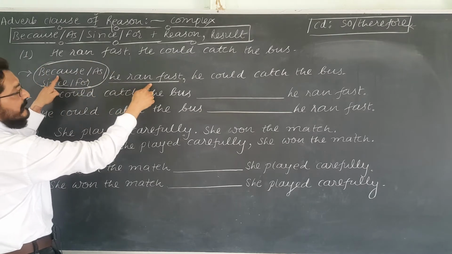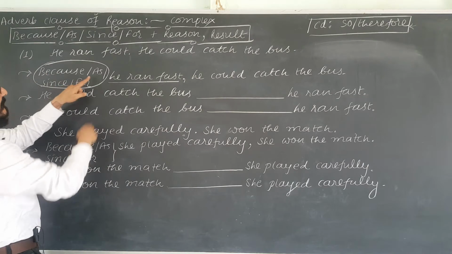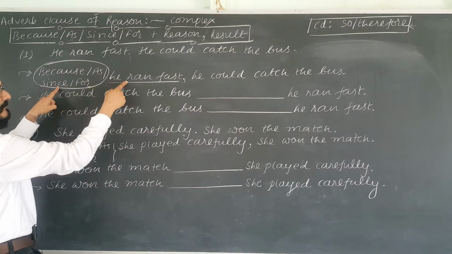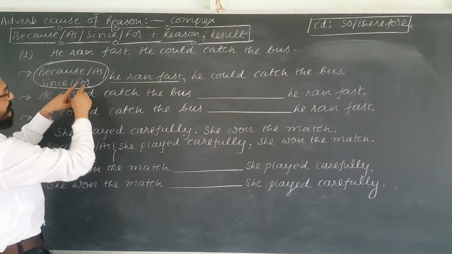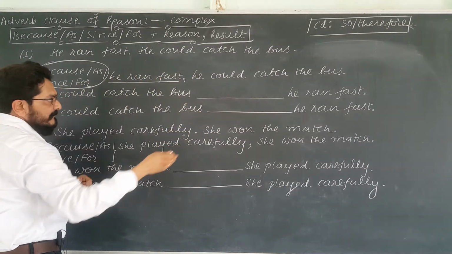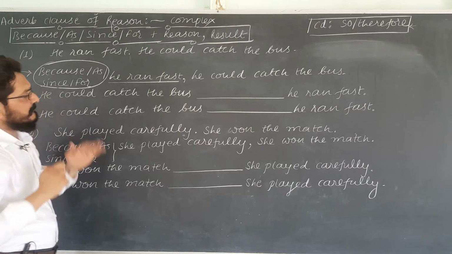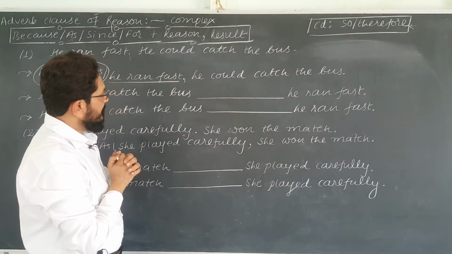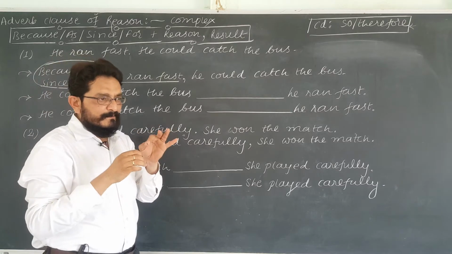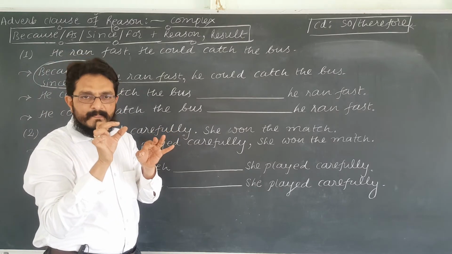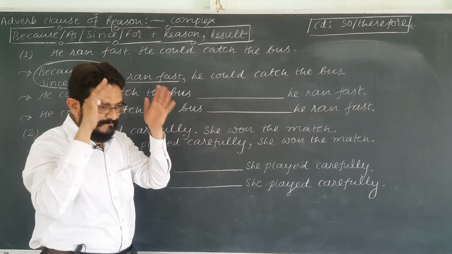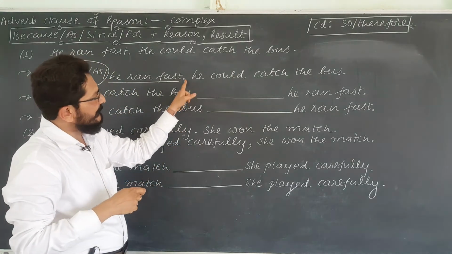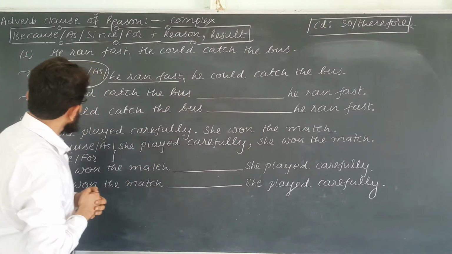Because he ran fast, he could catch the bus. As he ran fast, he could catch the bus. Since he ran fast, he could catch the bus. For he ran fast, he could catch the bus. So all these four function words function all alike, and they are put in the beginning of the reason. They are put on the head of the sentence which shows reason, and then after a comma the result follows.